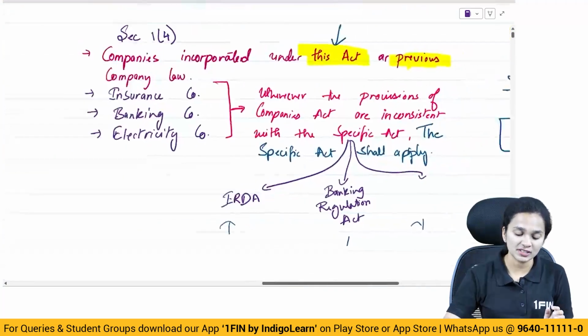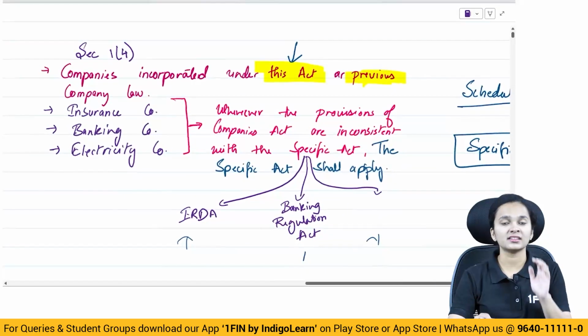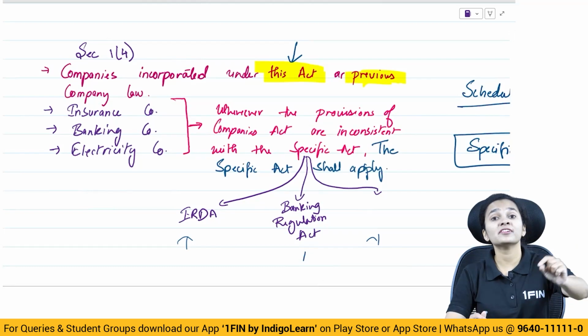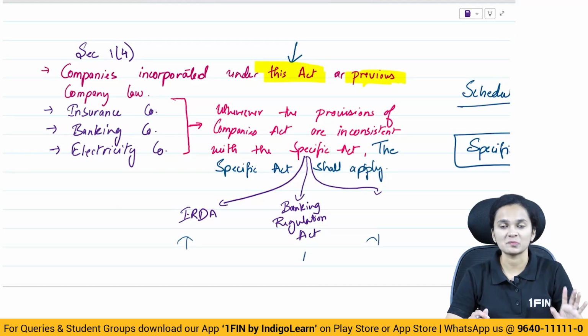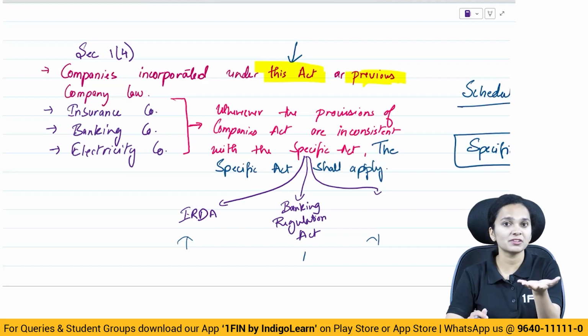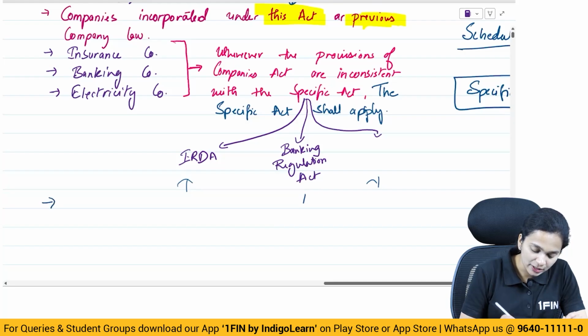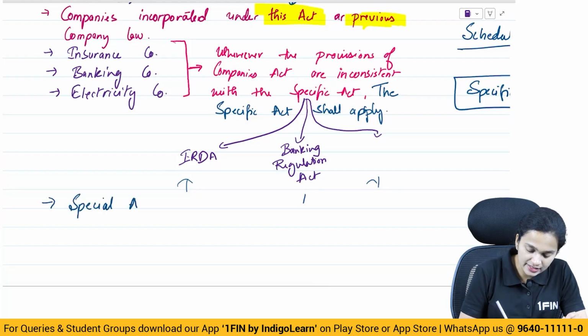So that is what this section also says, that this act is applicable to insurance companies, banking companies and electricity companies. However, wherever there is inconsistency, the specific act should apply. See, if there is something specific, we always apply the specific act. Then, this act is also applicable to certain companies which have been formed under some special act.